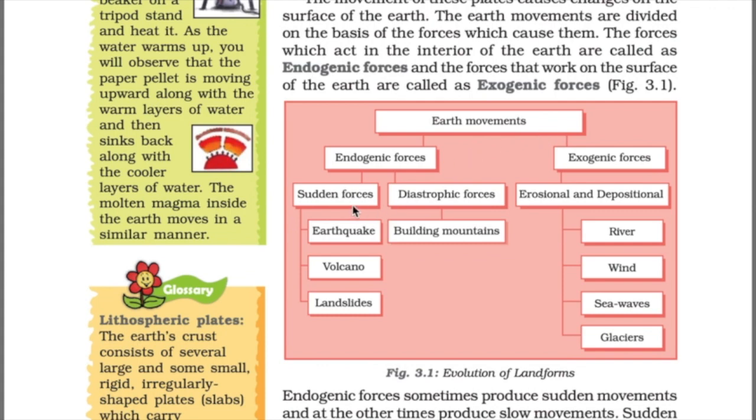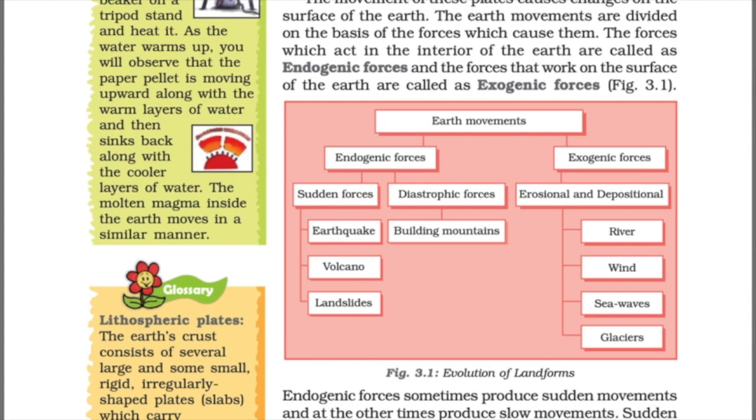Endogenic forces are sudden forces or diastrophic forces. First, earthquake. As we know, an earthquake happens when two lithospheric plates come in contact with each other. This reaction takes place inside the surface of earth. A volcano comes out from the surface of earth. All the activities of endogenic forces occur inside the surface of earth.